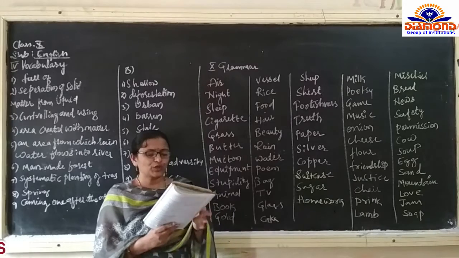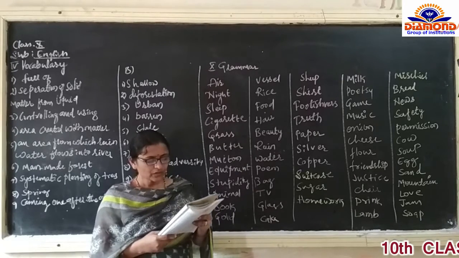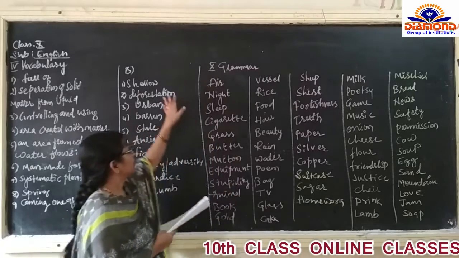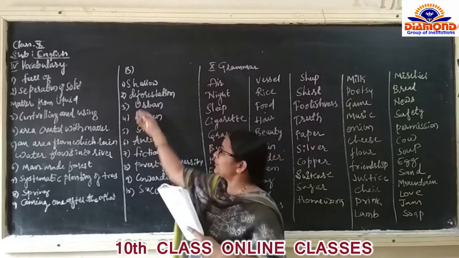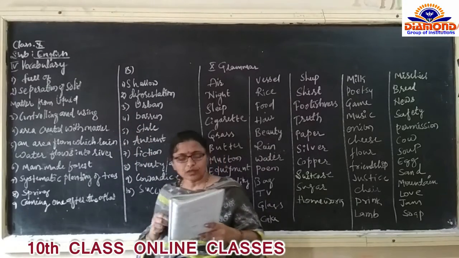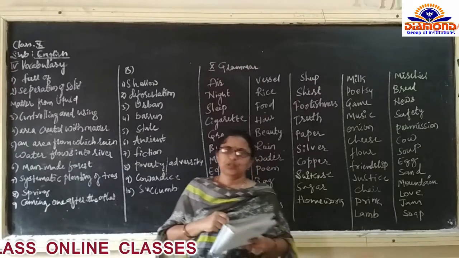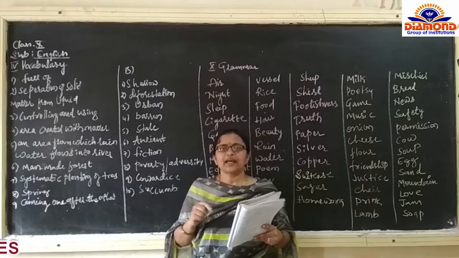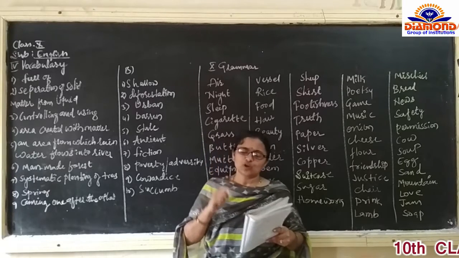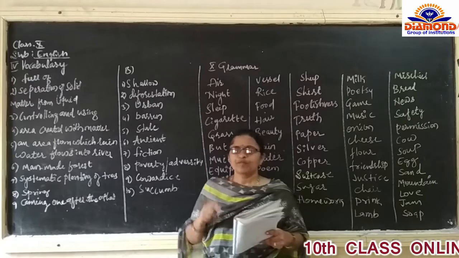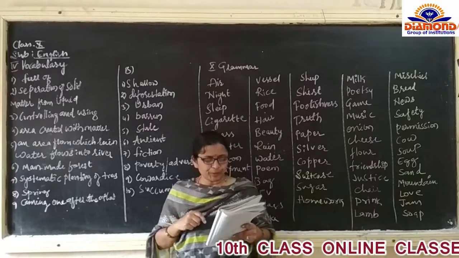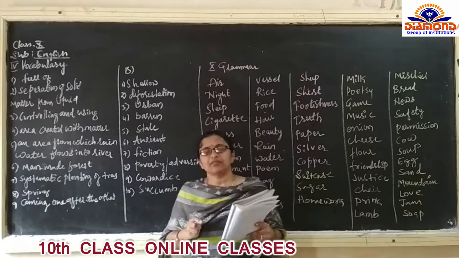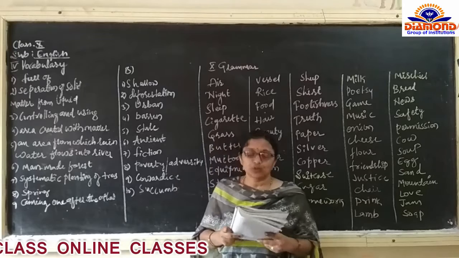Next, that is fourth one, vocabulary exercise is there. Match the words in group A with their meaning explanation in group B. That we want to discuss here. Some of the words are given. Those words are from the lesson. So soon after the completion of the lesson, you have to read the lesson and find out its meaning. Almost all meanings are given in our glossary, and some of the meanings I have told you, but some of the words are given and the meanings are given. You have to find out the meanings of those words.